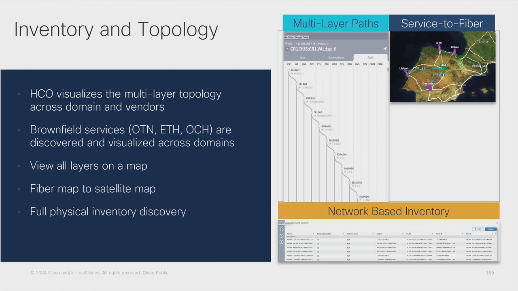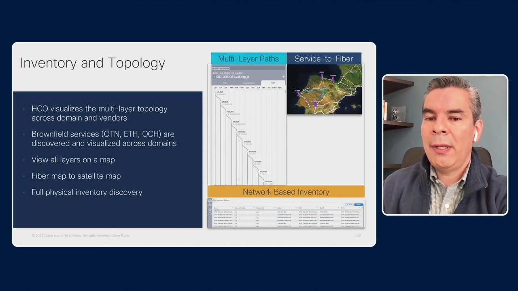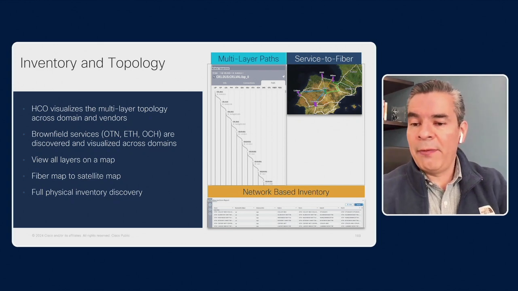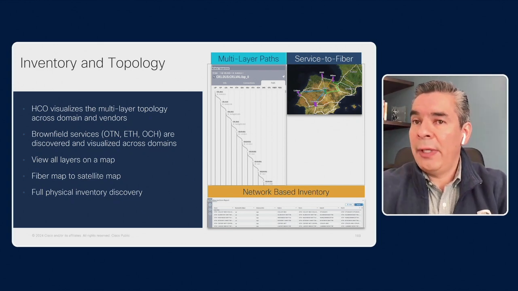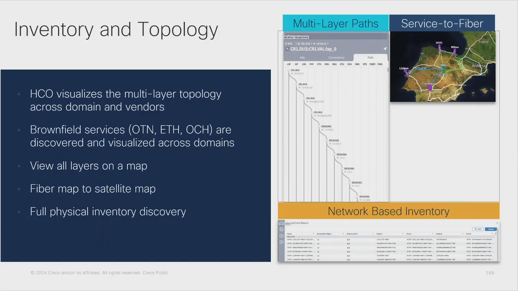But we are also able to present this model that we already reviewed, where we can see the relationship upwards and downwards from a particular layer, all the way to showing the different relationships between layers, right? We are also able to provide inventory information via a different application, where we can present multi-layer, multi-vendor inventory.